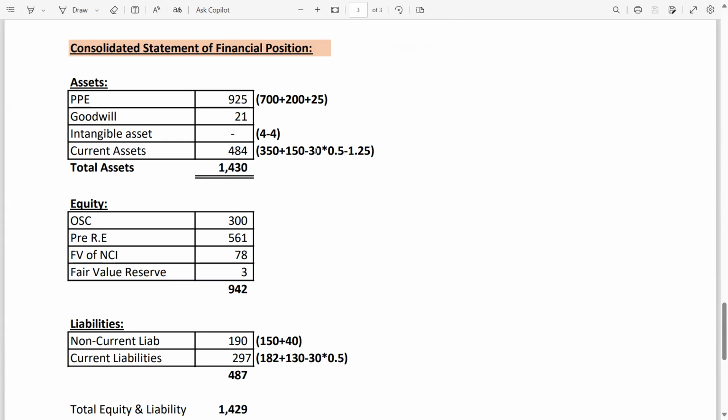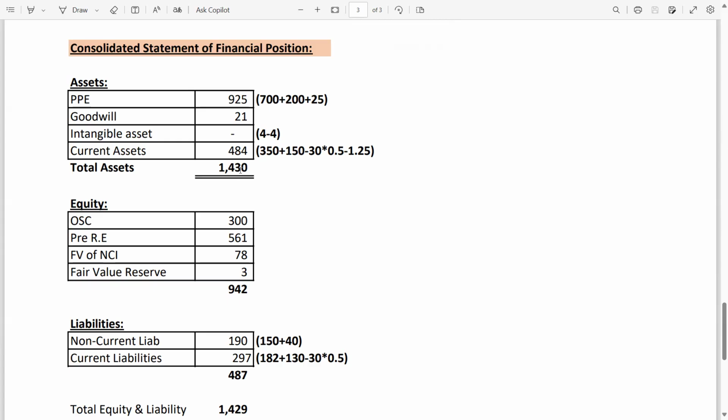Now these are the adjustments of the S2P sales of inventory. If you remember, it's written that 50% of the amount is payable by the OGL. So it's an intra-group transaction. That's why the entry is payable debit, receivable credit. Receivable credit means your current assets will go down. So 30 is the sales price multiplied by 50%. You will get the payable amount, receivable amount. Minus 1.25. 1.25 is the unrealized profit of the inventory. So you will get the total assets of 1429. This is because of rounding off.